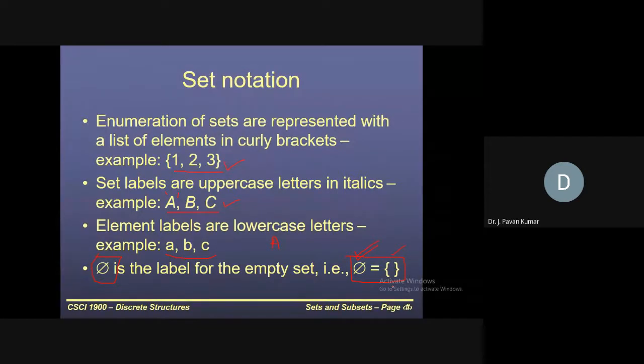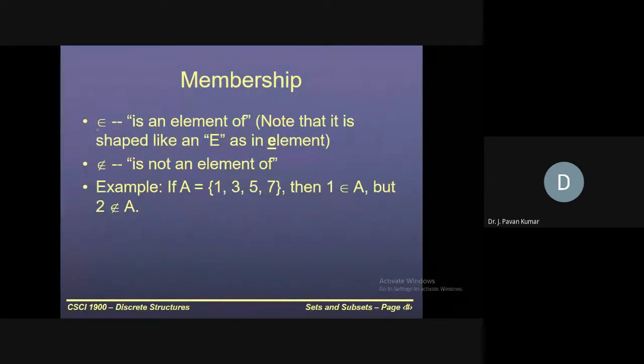Next, another notation denotes membership, which we call belongs to in general, but formally we say is an element of.